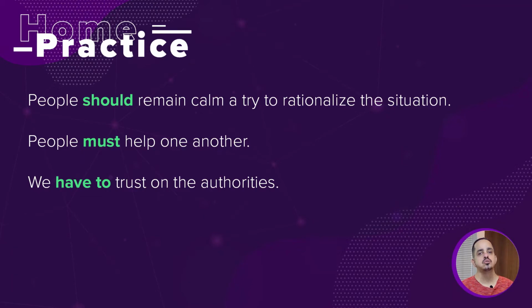On home practice, that starts on page 1514 and goes until 1515, you have to use should, must, and have to give suggestions, alright? For example, people should remain calm and try to rationalize the situation. People must help one another. We have to trust on the authorities.